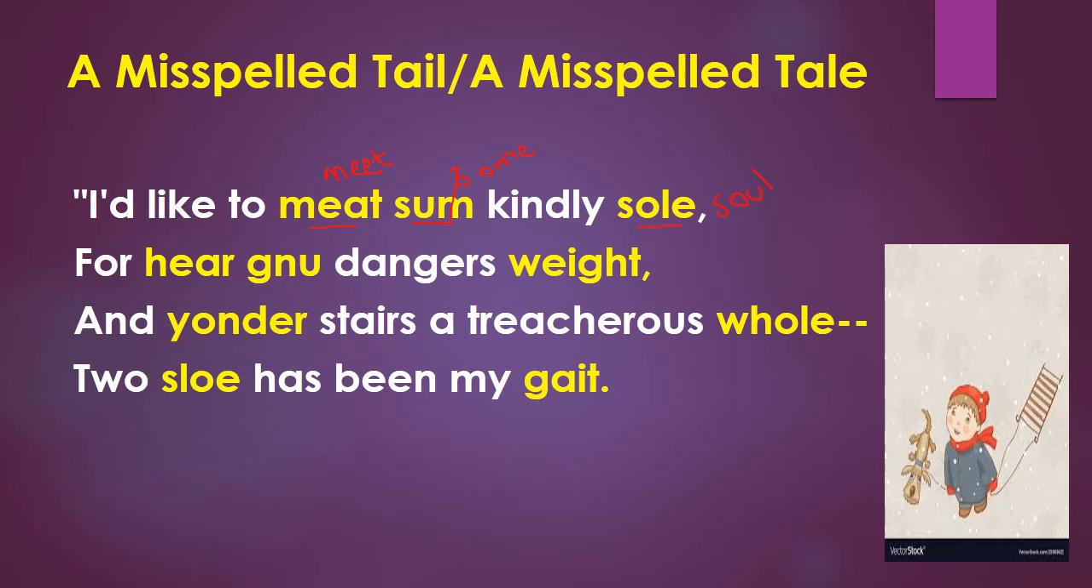So next one is for hair gun. So for here, new, not gnu, this is GNU, new. So here, new, you need to correct the spellings. Dangerous weight. So here you see, gnu is a kind of animal, and you are going to write down the correct homophone over here. So what do you think the correct homophone is? What should we write here? Yes, new, not gnu, NEW.